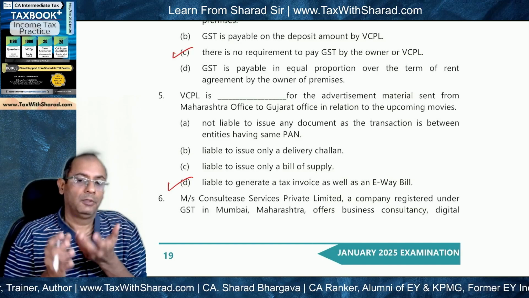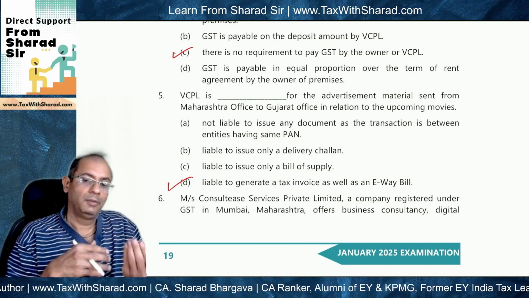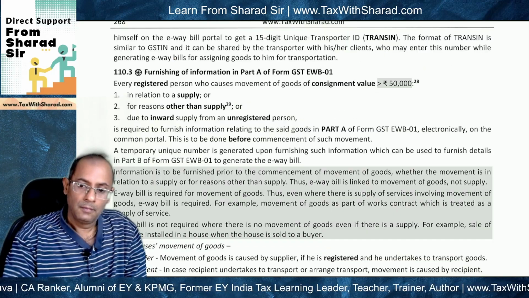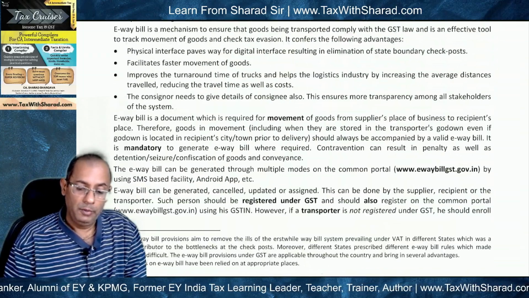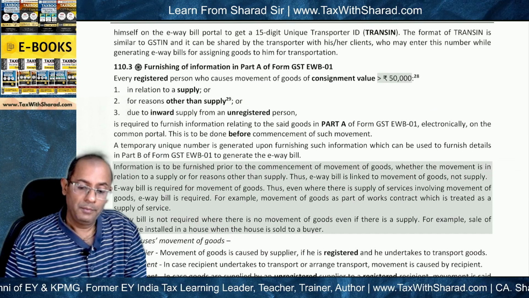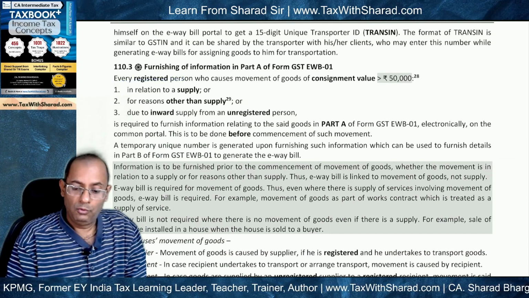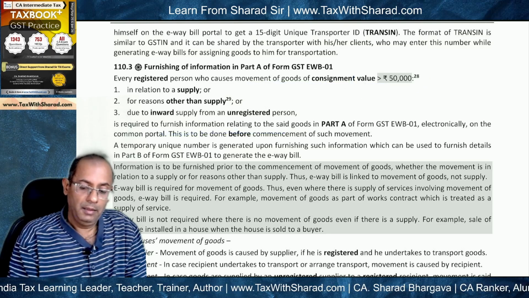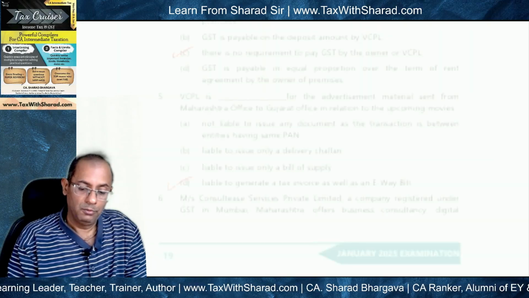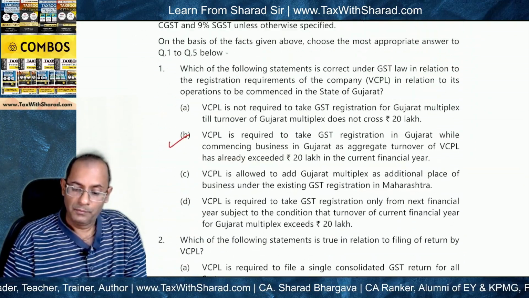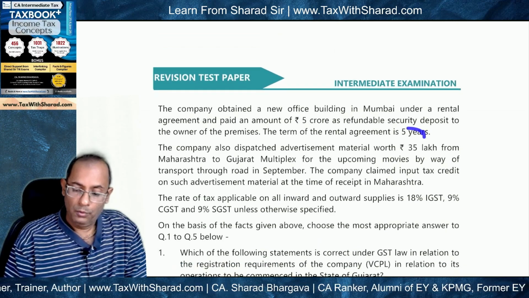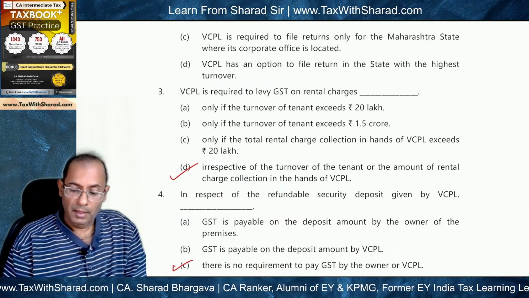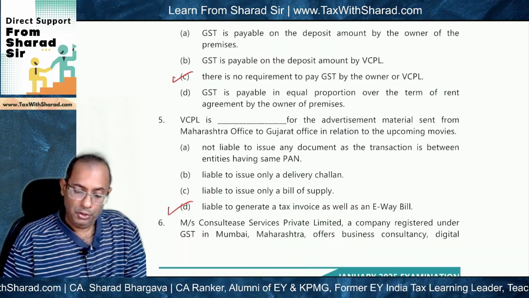Distinct persons means for the purpose of GST, they will be treated as separate persons. So one person is supplying goods to another person and therefore tax invoice will need to be issued. Similarly, E-way bill will also need to be issued. If you look at the provisions of E-way bill, every registered person who causes movement of goods of consignment value more than 50,000 is required to generate E-way bill. Here we are talking about consignment value worth 35 lakh. So clearly E-way bill is supposed to be issued. So both tax invoice and E-way bill are required to be issued.